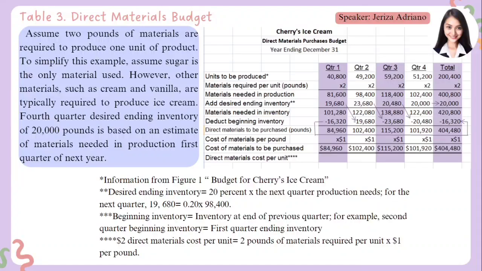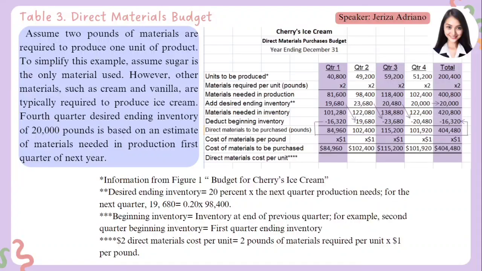Now, in the second quarter, again, this is given already on table 2. We've computed this 49,200. Let's multiply it by 2, then a total of 98,400. And then we'll add the 23,680, which is derived by multiplying 118,400 by 20%. So a total here of 122,080, less the beginning inventory, which is the ending inventory of the previous quarter, 19,680.